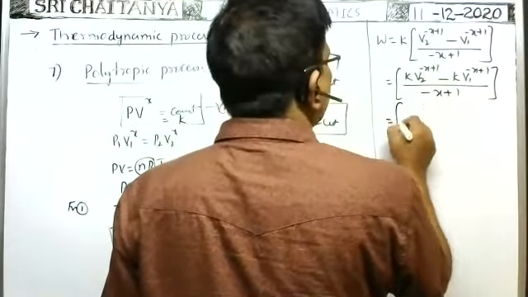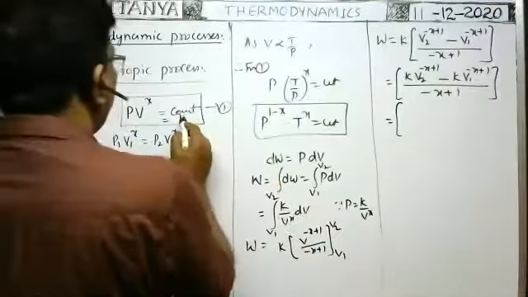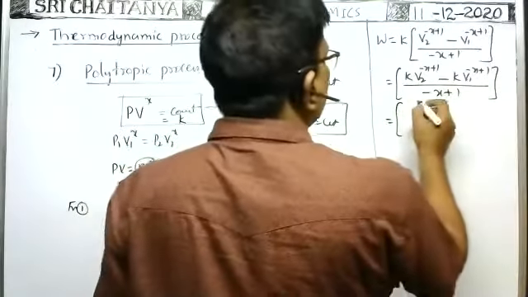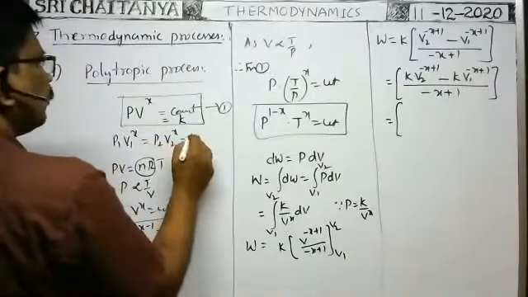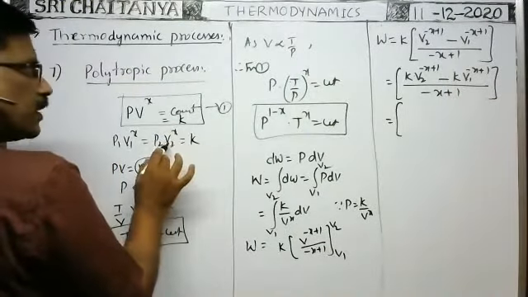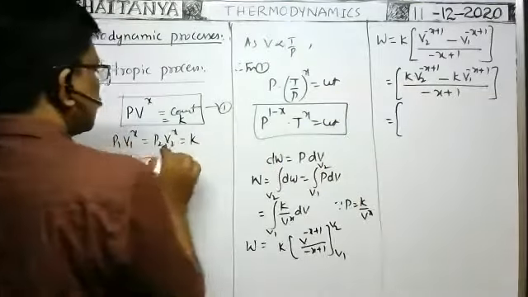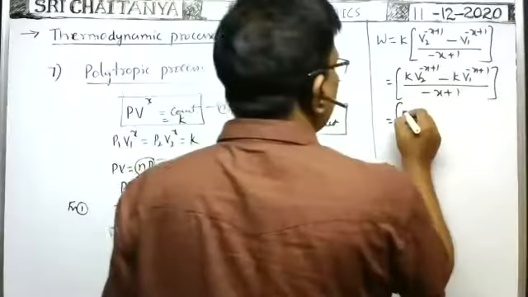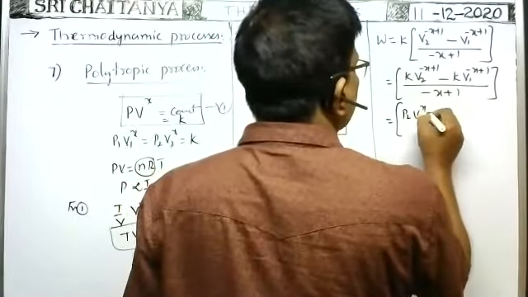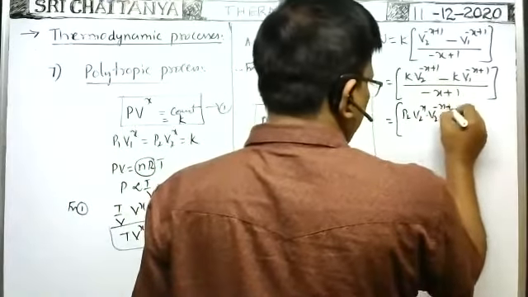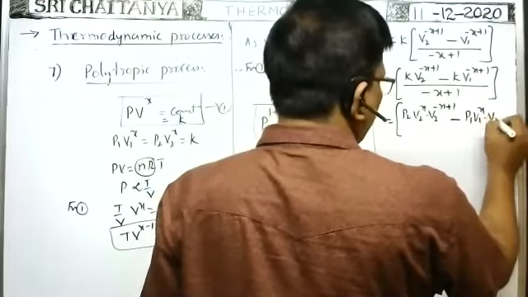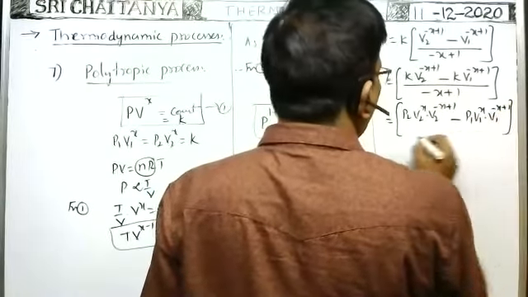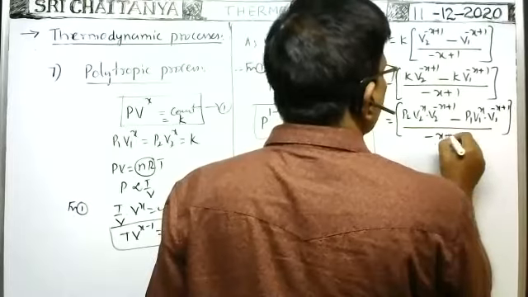That is equal to, k means P V to the power of x. So here, as V2 is there, in terms of V2 you write, because this is equal to k now. So k is equal to P2 V2 to the power of x. We can write P2 V2 to the power of x into V to the power of minus x plus 1, minus k means P1 V1 to the power of x into V1 to the power of minus x plus 1, whole by minus x plus 1.